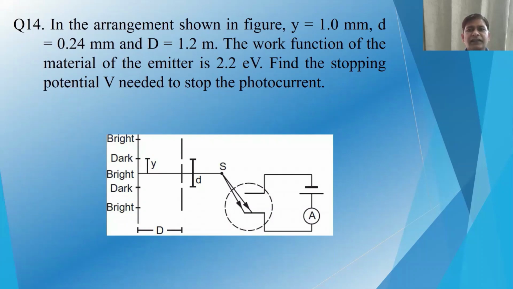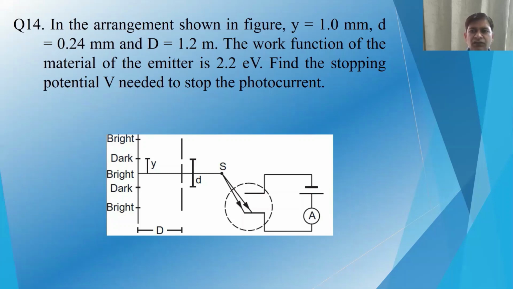Now let us see the next problem. In this problem, it says that in the arrangement shown in the figure, y is 1 millimeter, d is 0.24 millimeter, and capital D, which is the distance between the fringe and the source, is 1.2 meter. The work function of the material of the emitter is 2.2 electron volt. Now find the stopping potential needed to stop the photocurrent.